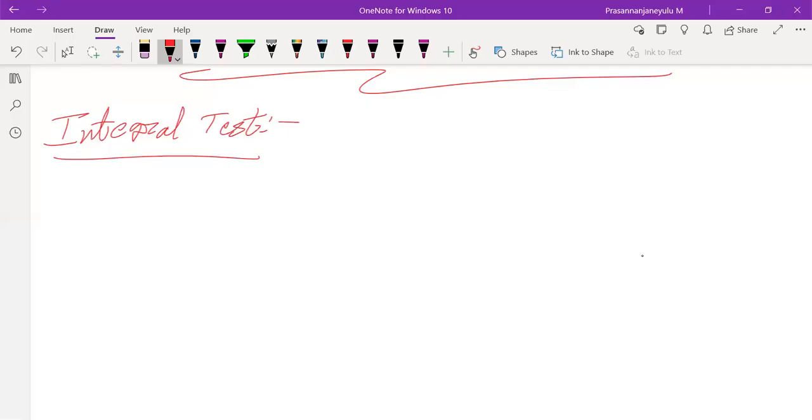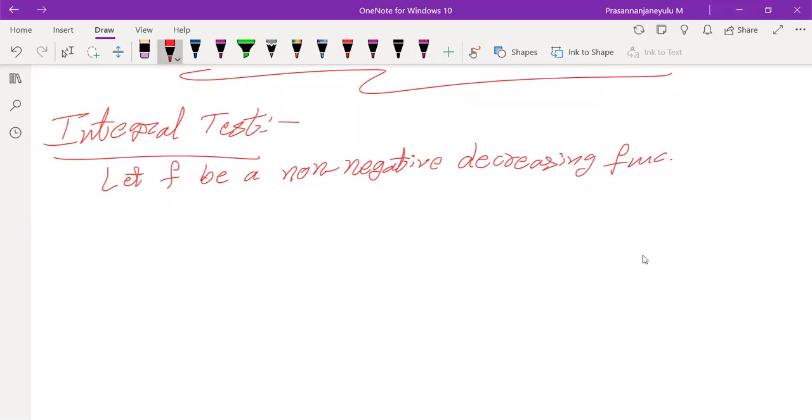Okay, so integral test. Let F be a non-negative decreasing function on a semi-closed, semi-open interval. Semi-closed, semi-open is nothing but an interval that starts with a closed bracket and ends with an open bracket.